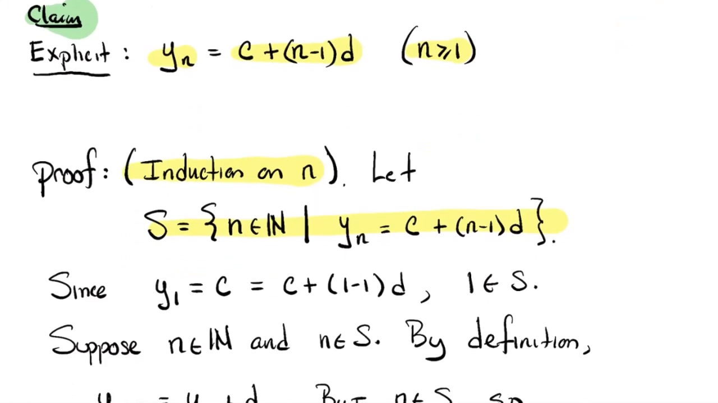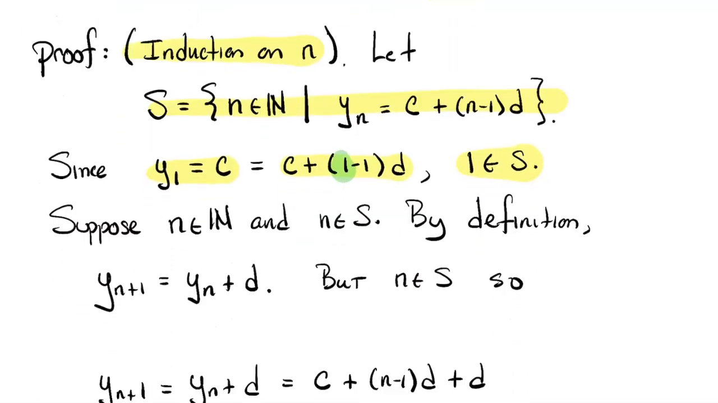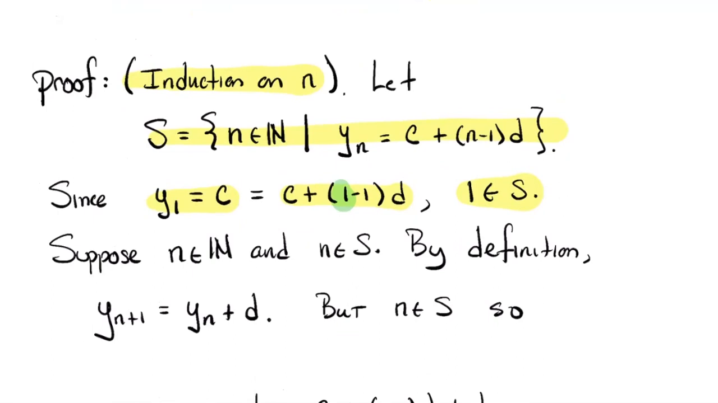To start off with the quote unquote base step, I'm just going to say, well, y1 by definition is C. It's given in the recursive formula. And C is certainly equal to C plus 0 times D, 0 being 1 minus 1. So if you look at the definition of S, that precisely says that the number 1 is in S. If you want me to highlight exactly where the 1 is playing the role there, it's right there. Okay, so there's our base step. So to proceed by induction, we assume that we have some natural number n that does belong to this S, and we want to show that the next natural number, n plus 1, does.